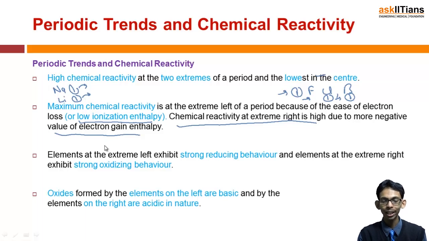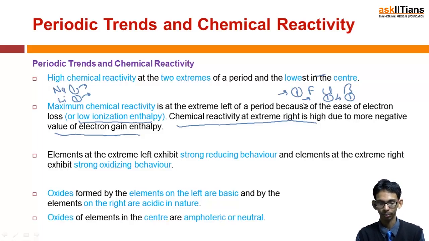Again, oxides formed by the elements on the left are basic, because we know on the left there are metals, and metals form basic oxides and hydroxides. On the other hand, oxides and hydroxides formed by elements present on the extreme right are acidic in nature, and oxides at the center are amphoteric. That means they are either neutral, neither acidic nor basic, or they are amphoteric, that means they are both acidic and basic.